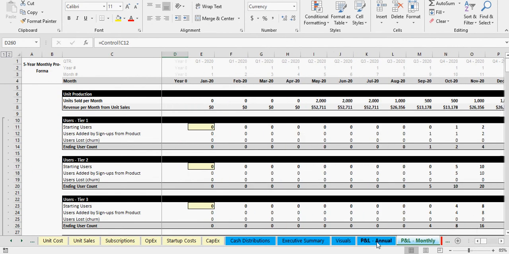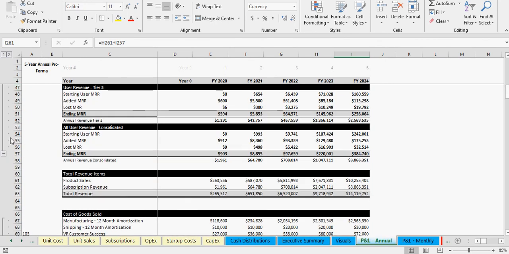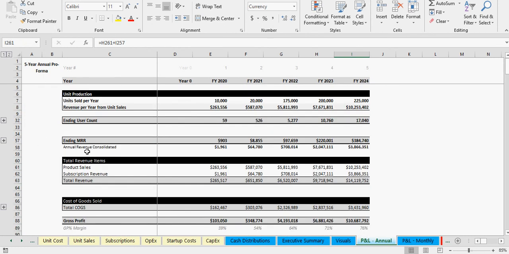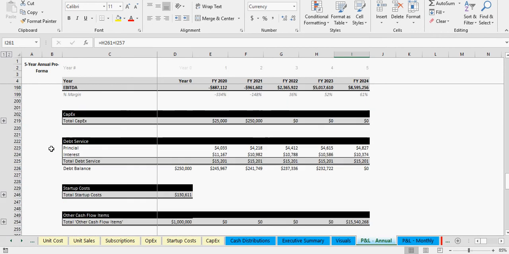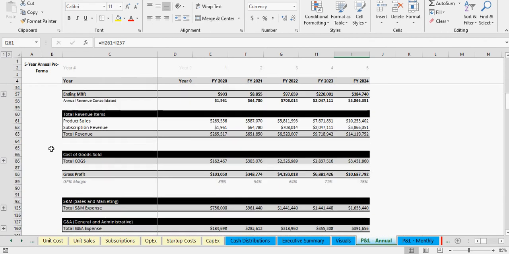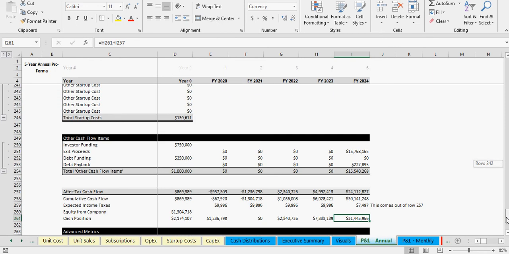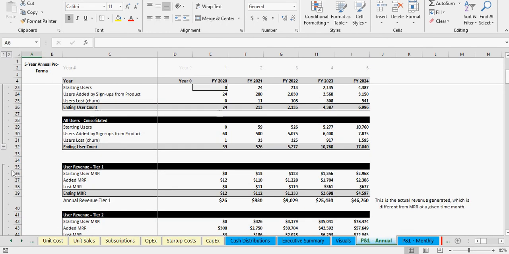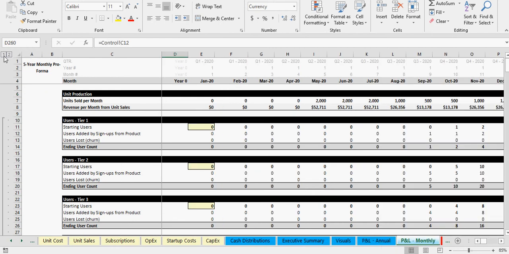And then the annual is just a summary, exactly the same as the monthly. It's just on an annual basis. I have grouped the columns here so you can see if you toggle 1 and 2 here, it collapses all the details and you get the high level view of every item, and it's a little bit shorter. Like that's the whole thing, which is a lot easier to read than if it was expanded out, which is 270 rows. I'll keep it expanded for now, but if you want to, you just either hit 1 or 2, or you can hide certain sections and keep others open, however you want to do it. And that's on the P&L monthly and annual. It's got that logic.